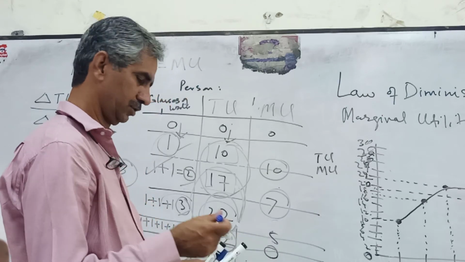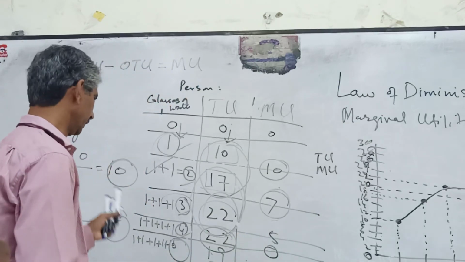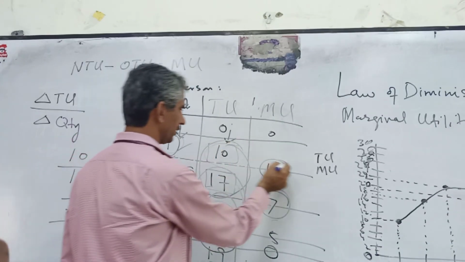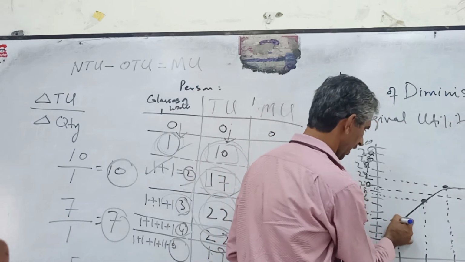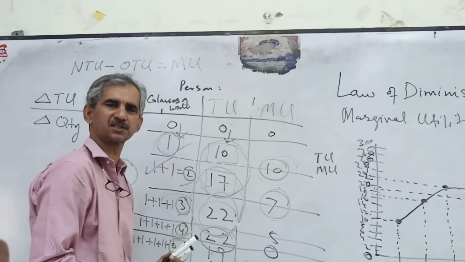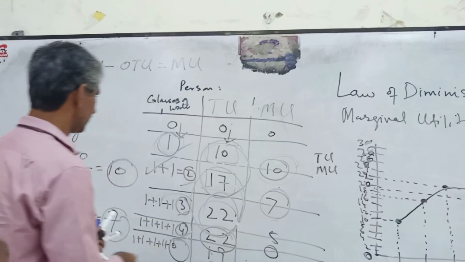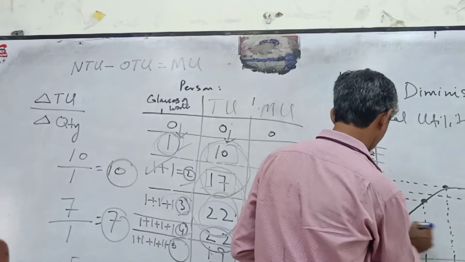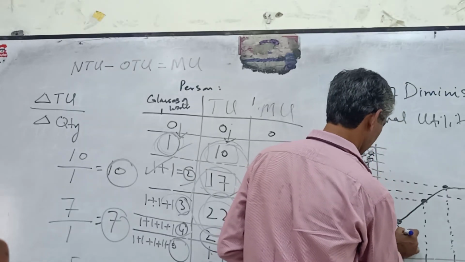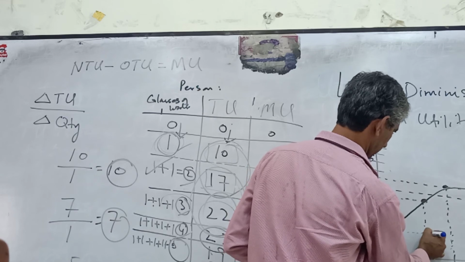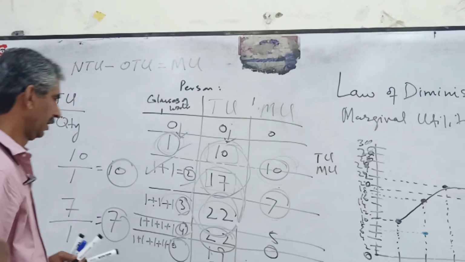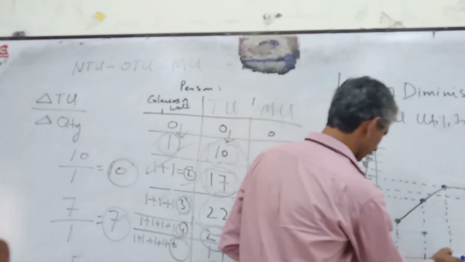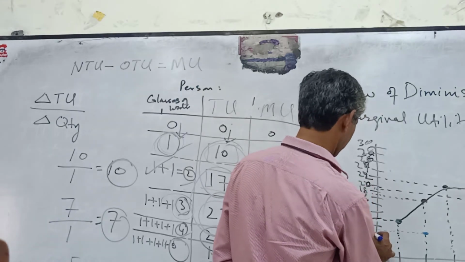Now we use the data for the marginal utility. When the person has consumed the first glass of water, what is the marginal? 10. So marginal and total are the same when the person has consumed the first. When the person has consumed the second, what is the marginal? You can see there is the 7 here. And when the person has consumed the third glass, what is the marginal? 5.